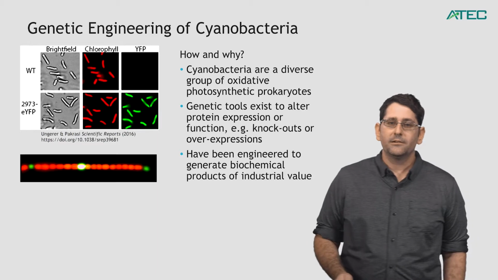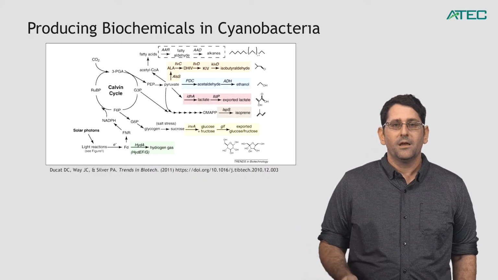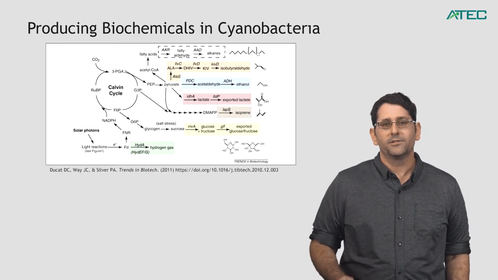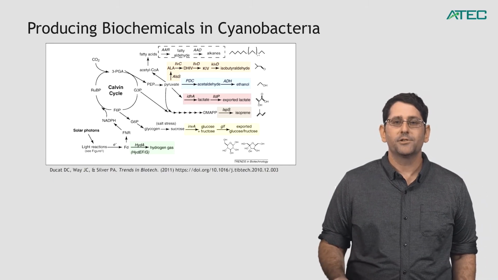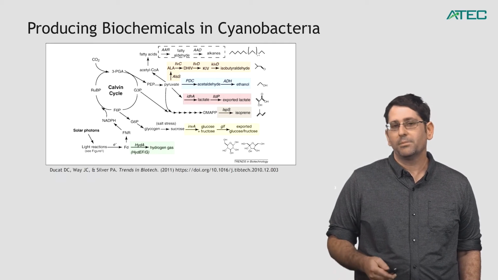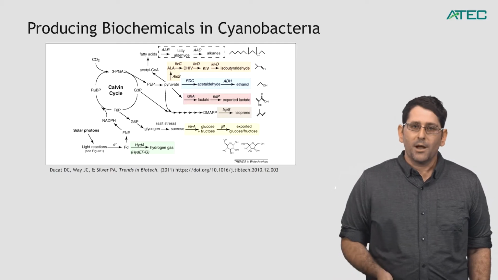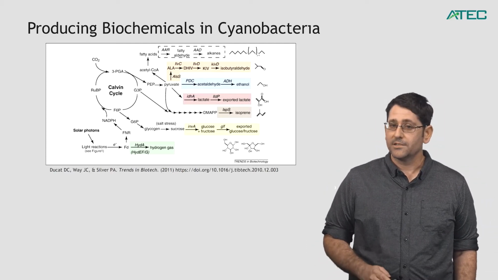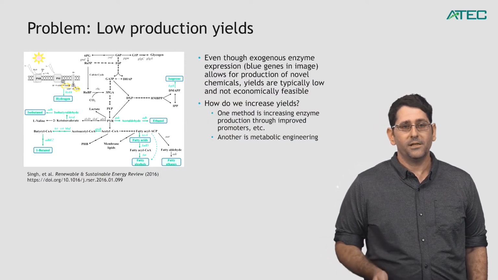Now, a number of cyanobacteria have been engineered to generate biochemical products that are of industrial value. And here's just an example of those kinds of products that are highlighted with the colors. So things like isobutyraldehyde, ethanol, exportation of sugars and other high-value commodities that can eventually be used to replace petroleum-based products. But there's a problem with this. Although we've been able to use the genetic engineering tools that we've discussed in a previous lecture to accomplish this, often the yields are pretty low.